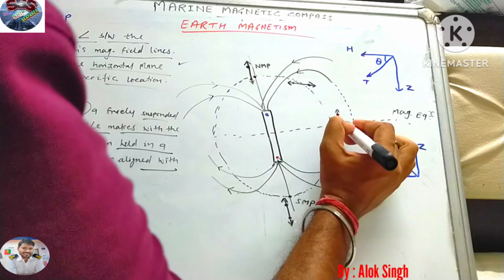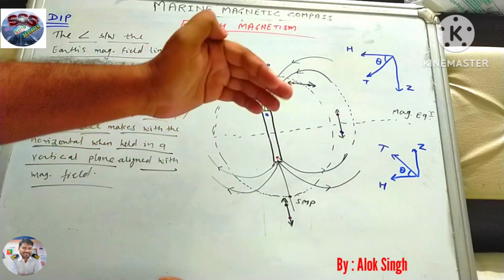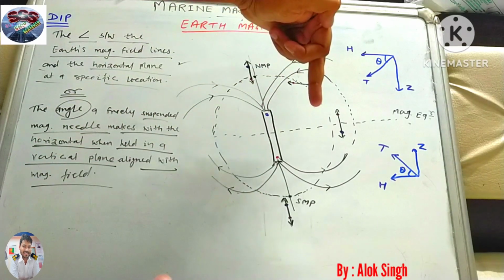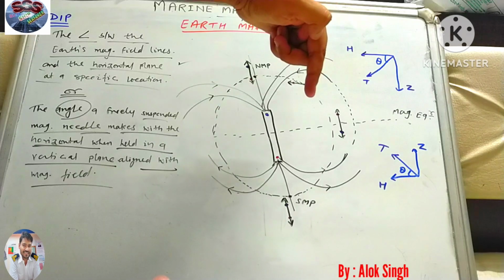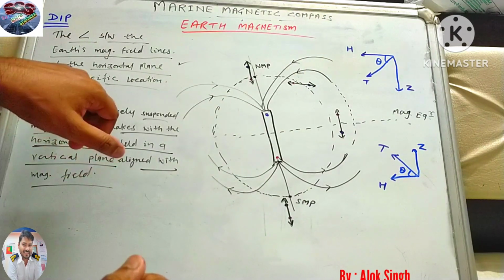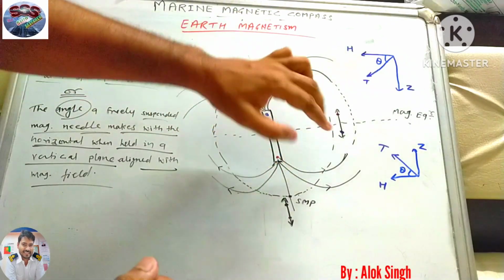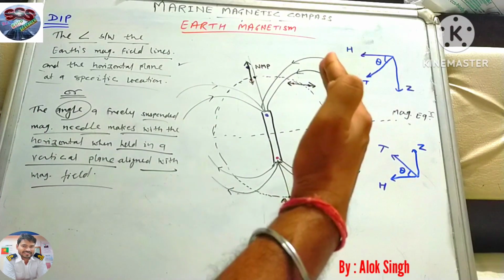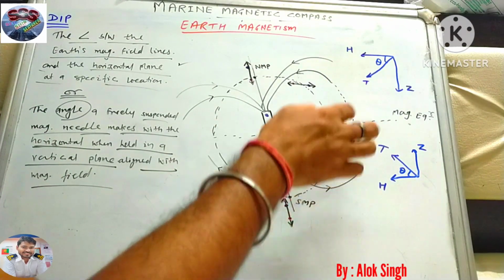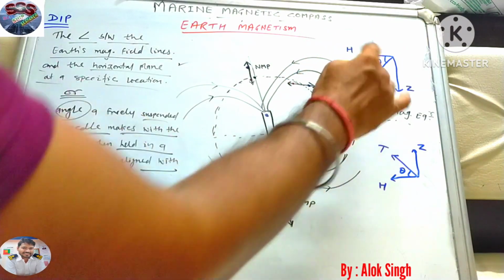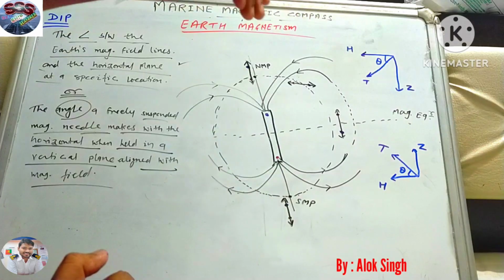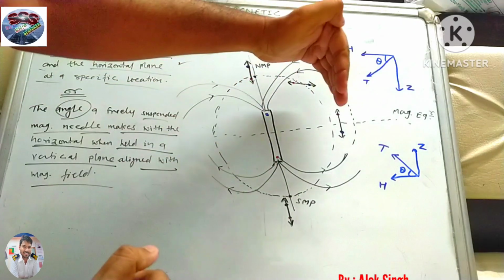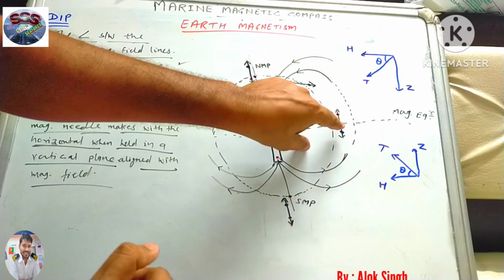So it is making a 0 degree angle with this magnetic field line. What is that, this horizontal plane of the magnetic field. So it is making a 0 degree angle at the equator. So this needle is completely horizontal to the plane. And here I will talk later on what is H and what is Z. H is denoting the horizontal component of Earth's magnetic field. The Earth's magnetic field is completely parallel to this. That's why it's making a 0 angle at this point.